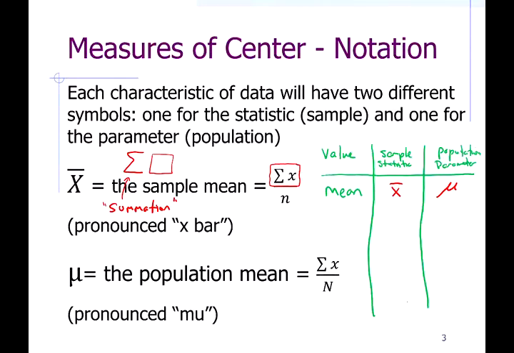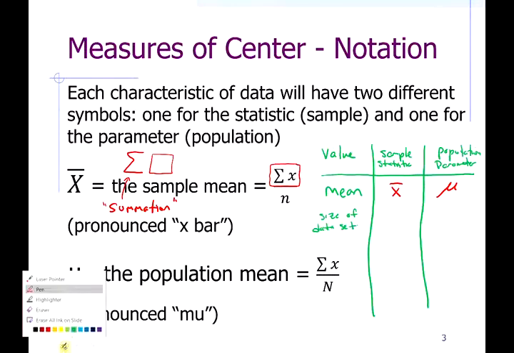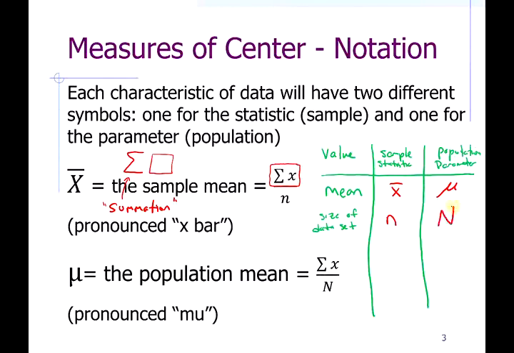So we could probably add that to our list: size of data set. And this is not a calculation, so we don't use the Greek letter here. For the size of the data set, if you see lowercase n, that's the size of your sample. And if you see uppercase N, that's the size of your population. So those are the first four symbols we have on our list. And it's important to distinguish between the sample version and the population version and know which symbol goes where.